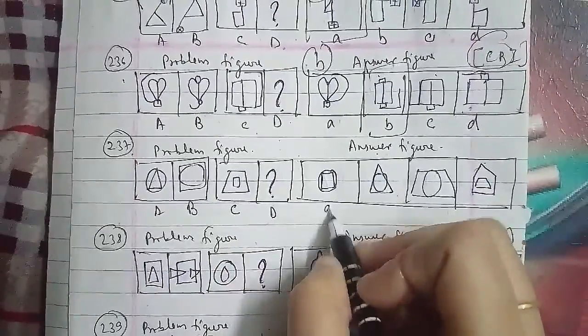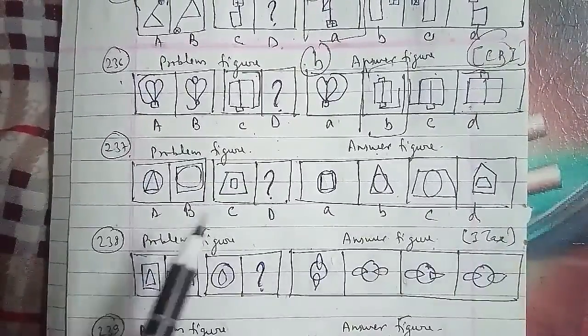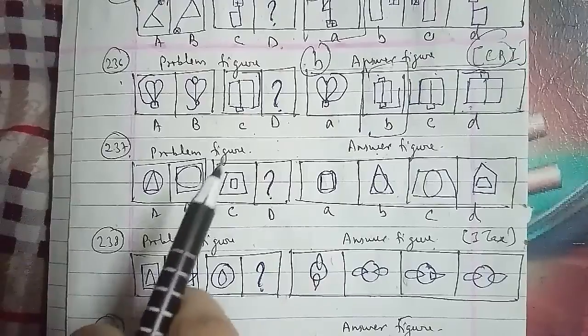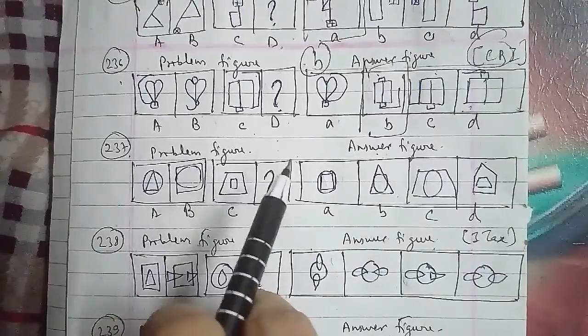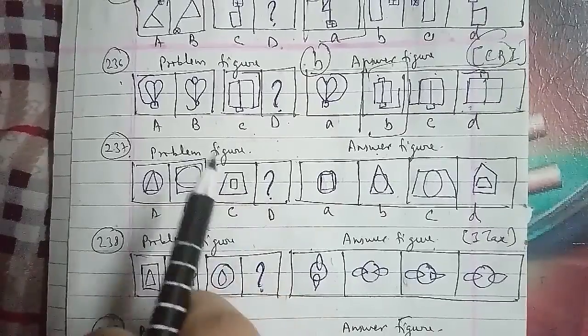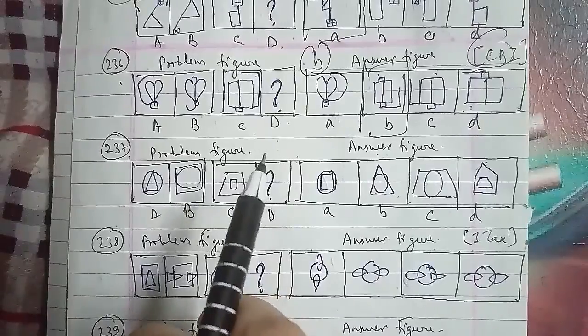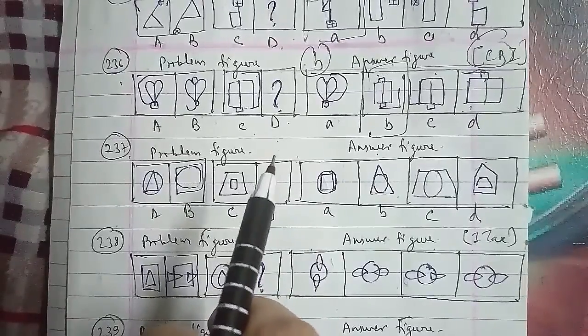In the same case, the outer figure is replaced by a figure with one side more than the inner figure, and the inner figure is replaced by a figure similar to the outer figure. So we can say that the figure we have to find out as your D figure, the C figure, will be the right answer for this question as well.